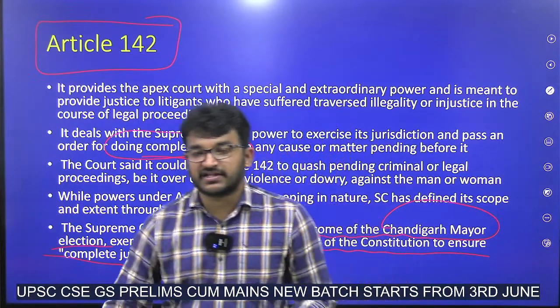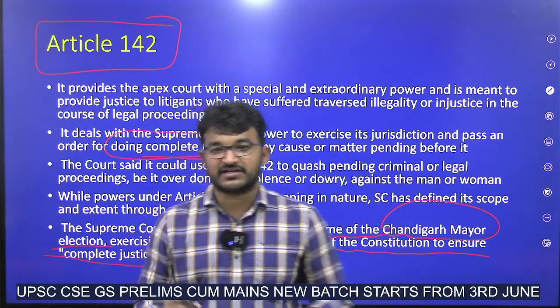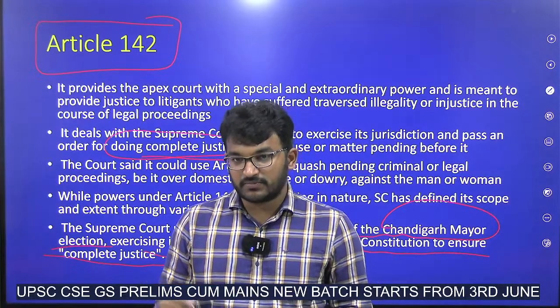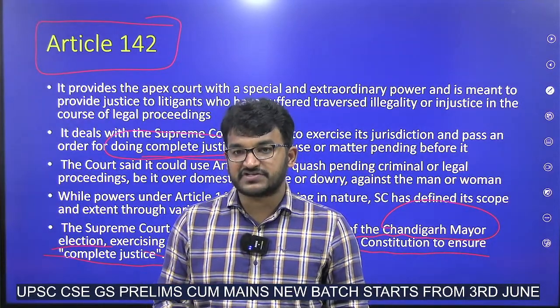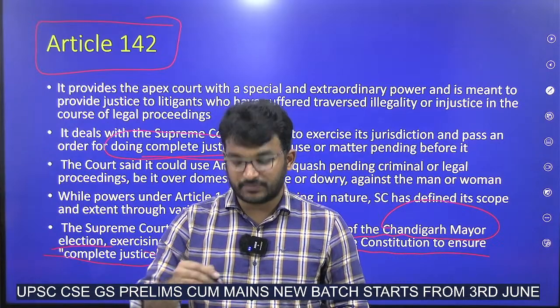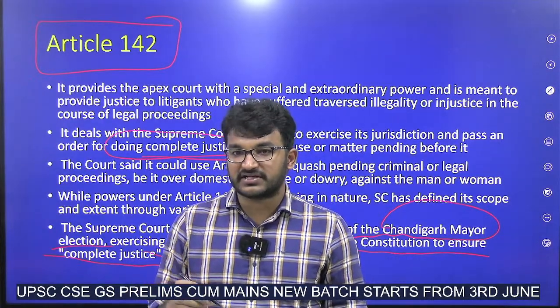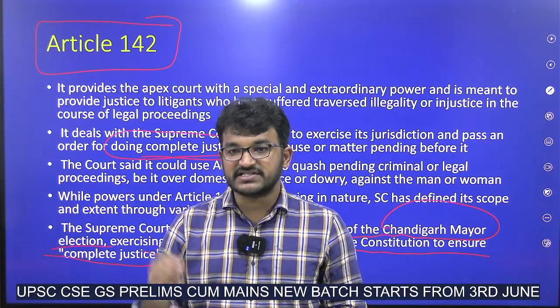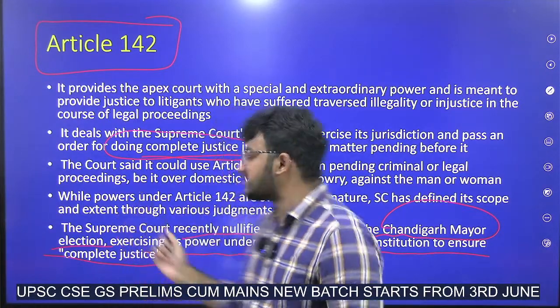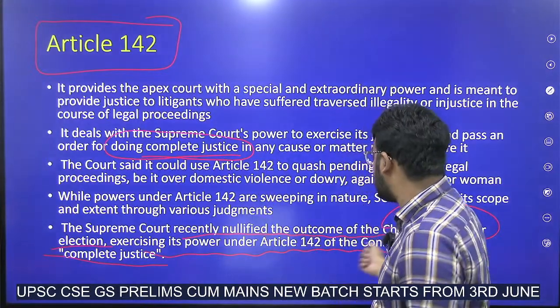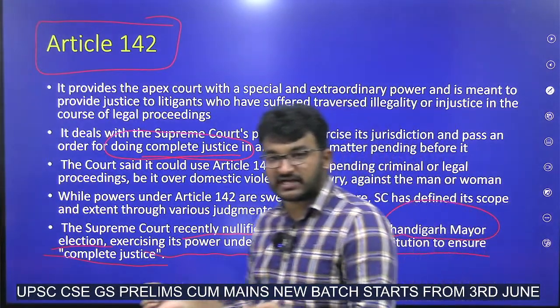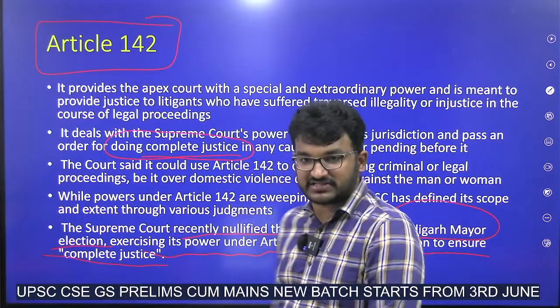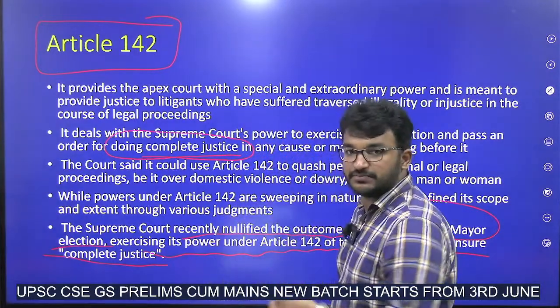You might have seen in YouTube reels or somewhere that an IAS officer was changing the voting process in the Chandigarh mayor election, sitting there. It was captured on the CCTV camera. Seeing this, the Supreme Court used its powers under Article 142 and nullified that election. That's why it is important now.